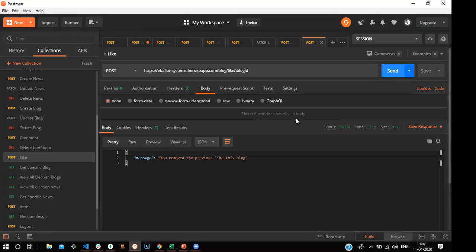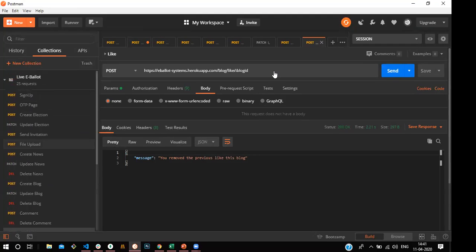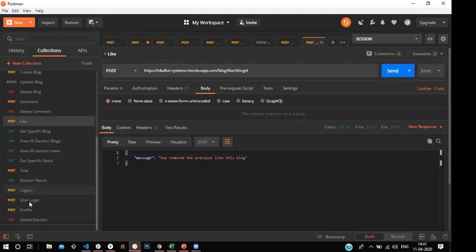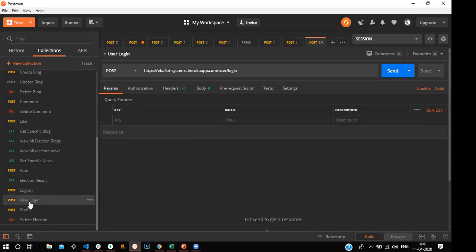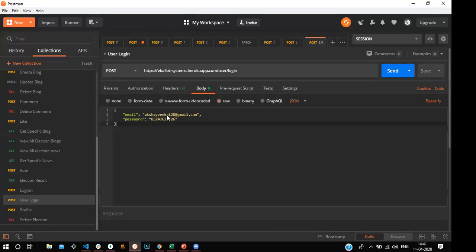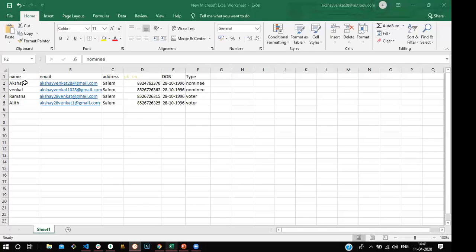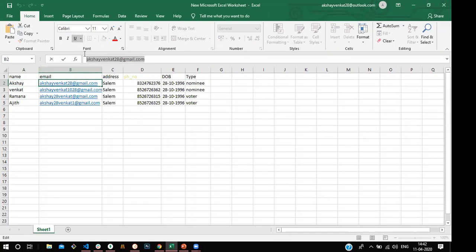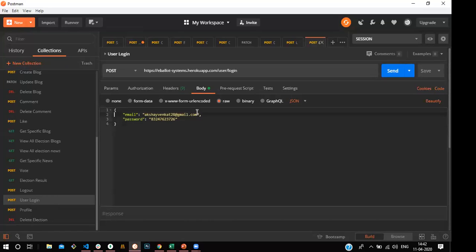So this is the part for the election commission. Now users, for example the nominees or the voters, want to log in. We have a username, and here we pass the username. The default password for every user is their phone number. For example, if I take this first email ID, he's a nominee. I take his email ID, and his phone number is the default password.